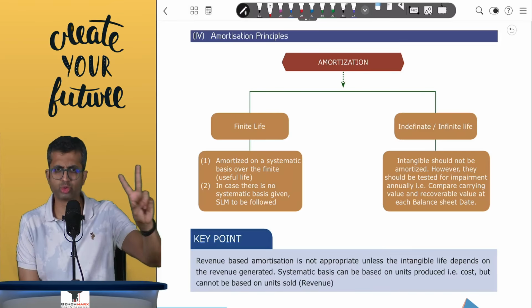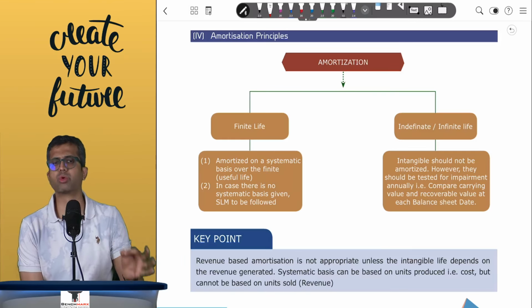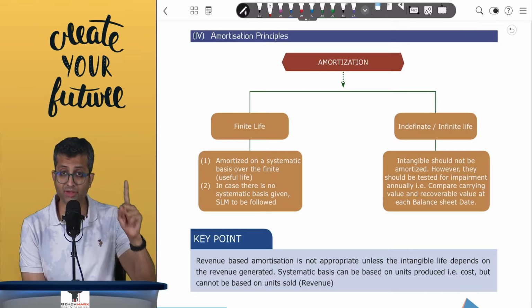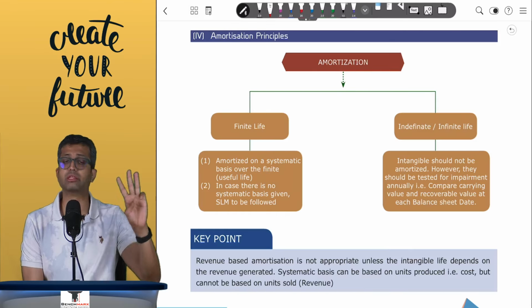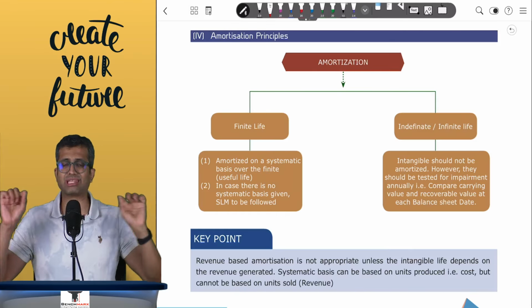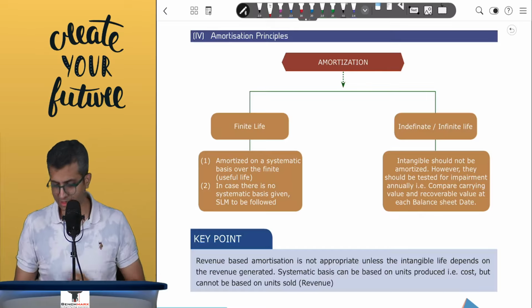So there are two things that we have studied over here, and third is there in business combination, where you will have to test for impairment annually. Intangibles with indefinite life, intangibles which are under development, and third, goodwill under business combination. The common thread that connects the three is they are all intangible and they will not be amortized.